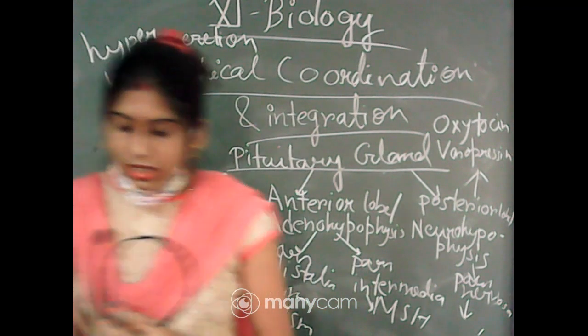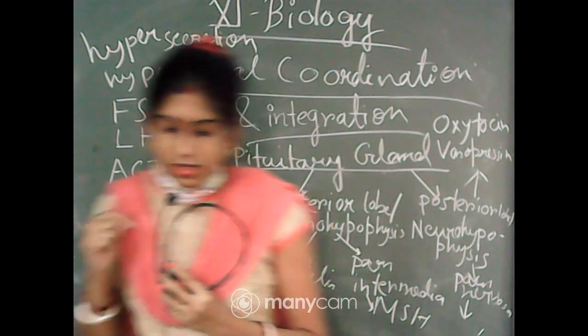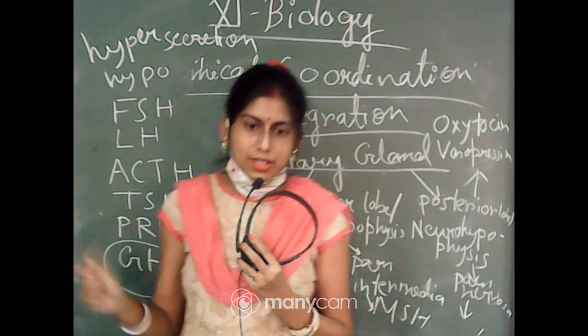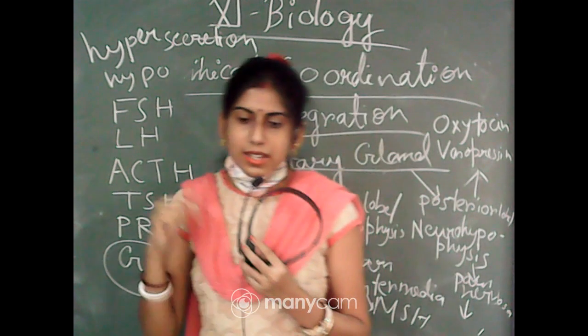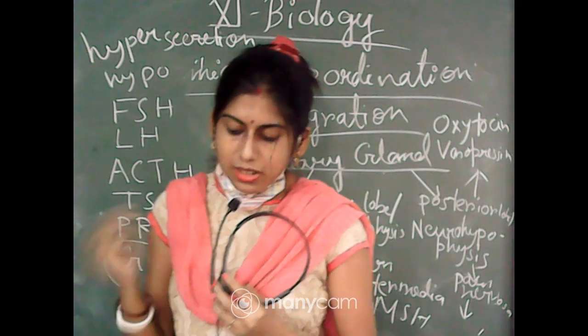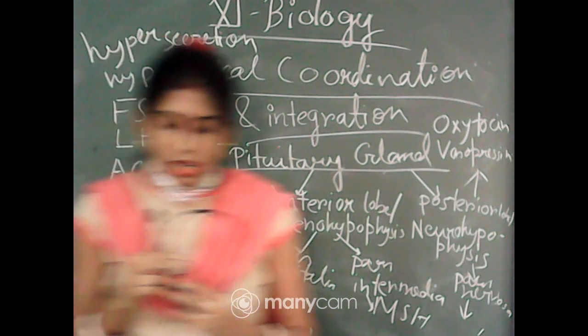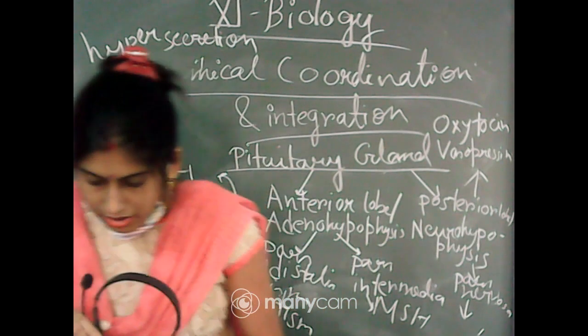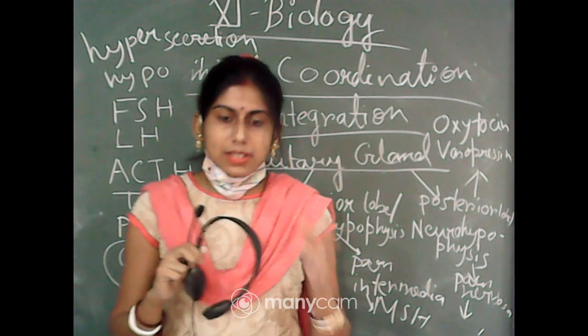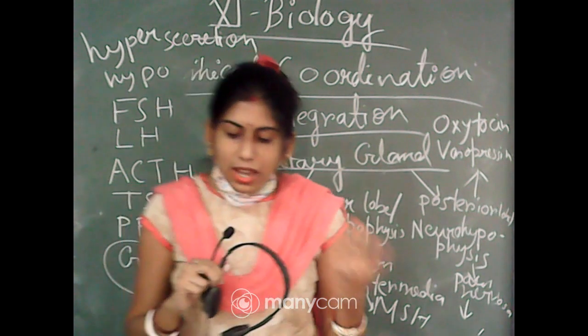Okay, so in case of males, LH stimulates the synthesis and secretion of the hormones called androgens from testes. In case of males, LH stimulates and helps in the secretion of the male hormone from the testes, and these are considered androgens.